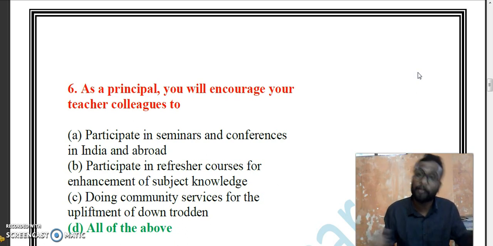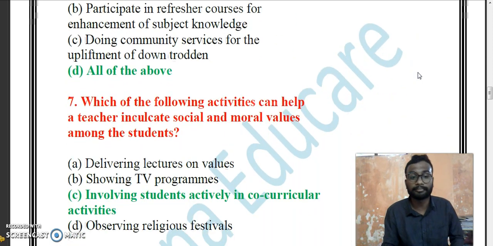And D, all of the above. Yes, I will encourage all the factors. As a principal, I will encourage the teachers to engage in all activities. So the answer is D, all of the above.